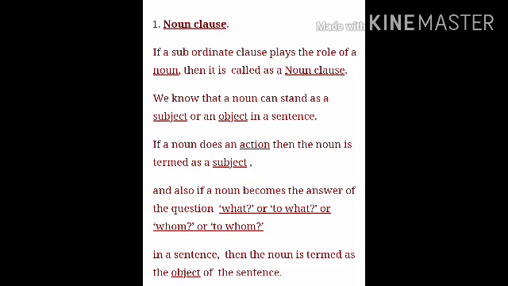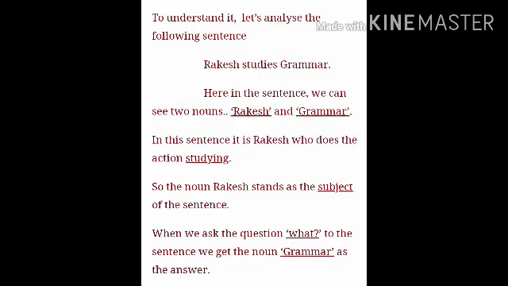So if a noun does an action, then the noun is termed as a subject. And if a noun becomes the answer of the question like what or whom, then the noun is termed as the object of the sentence. Now let us move to some more examples. To understand it, let us analyze some more sentences.